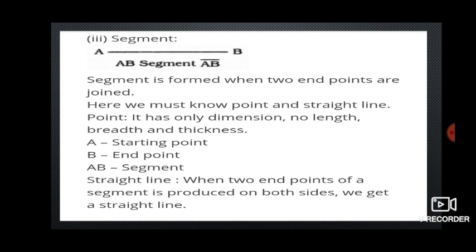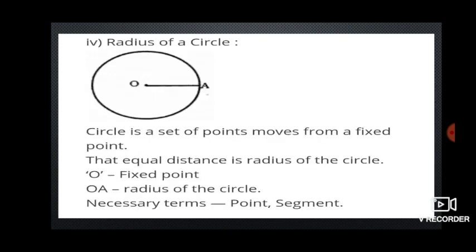Next, segment. A segment is formed when two endpoints are joined. Two endpoints means both sides also have an endpoint. Then we call it a segment, and it's a straight line also. So the terms we have to define are straight line, starting point, ending point and segment. And we already know the definition of a point and a straight line.